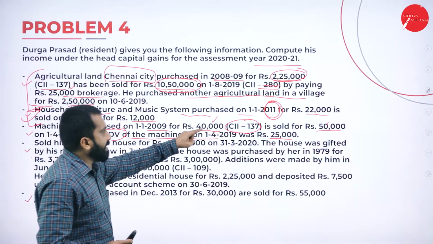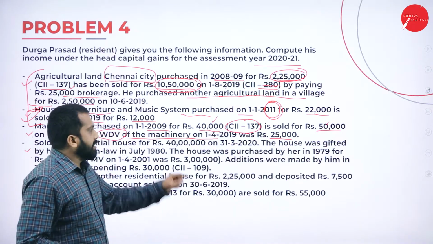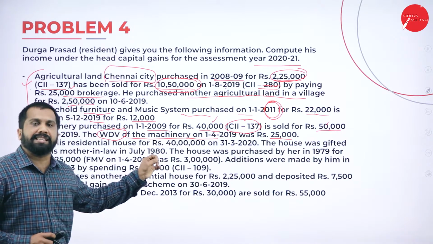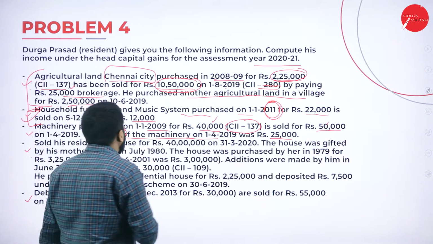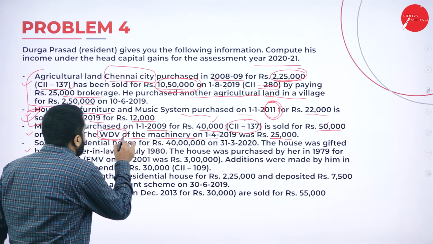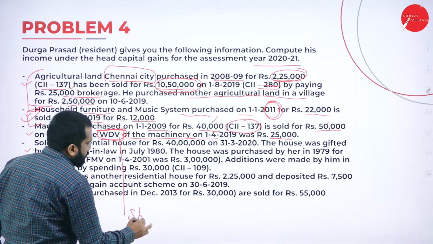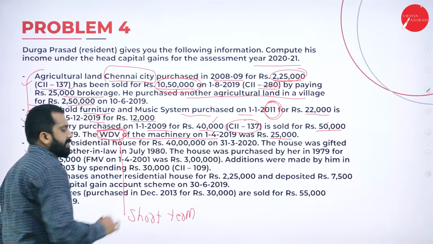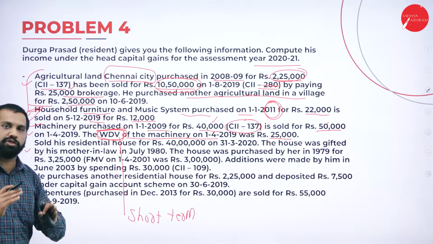Even though they have given an indexation number, we don't want indexation. Why? Because this is short term. Why? Because this is already depreciated. Remember, WDV they have given. WDV given means always short term. Always, even though it is 50 years old also, WDV means short term.